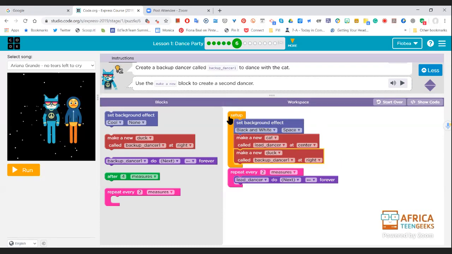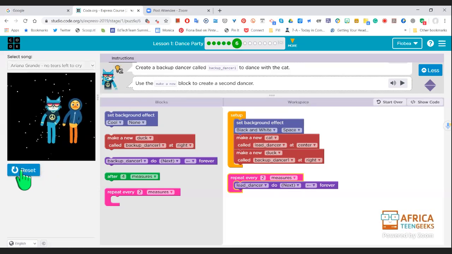the screen is in two sections. The setup screen is all to do with the dancers and the background. The pink screen is the event screen. That's not the event screen, sorry. It's the repeat screen. The green is, I think, the event screen, which tells us after 4 measures, but we're doing 2 measures, and that tells us what the dancers have to do. Okay, so let's replay it so that it will work automatically.